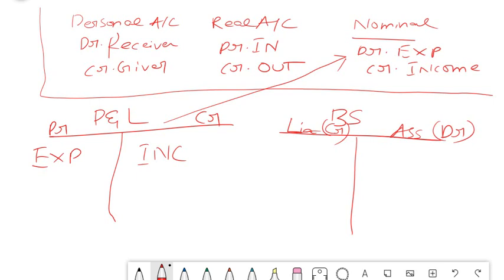Okay, now I will give you 3 to 4 examples of how to post an entry without looking into the concept of your golden rules. We can straight away think in terms of P&L and balance sheet and post an entry. How do we do that? A simple example, even you can solve it. For example, take that I have to pay rent of 100 rupees. So I have to pay.